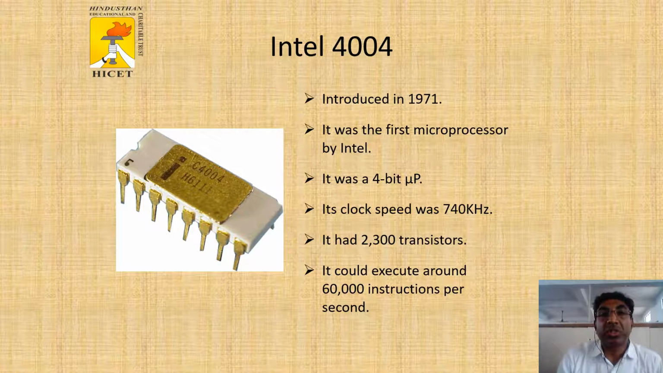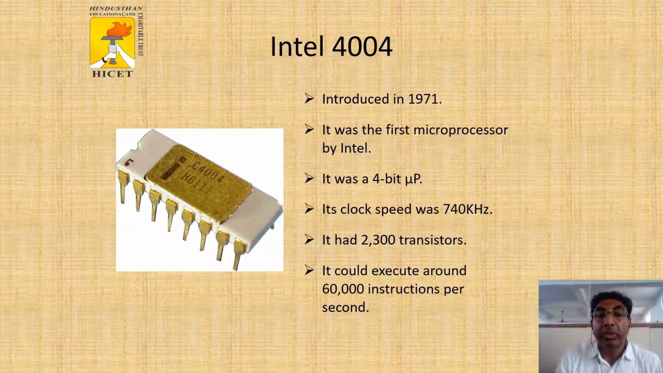Then the first processor, Intel 4004, introduced in 1971. This is the first microprocessor by Intel. It is a 4-bit processor. 4-bit processor means it executes 4 bits at a time to read and write. The clock speed is 740 kilohertz. Then it has 2300 transistors. It could execute around 60,000 instructions per second.